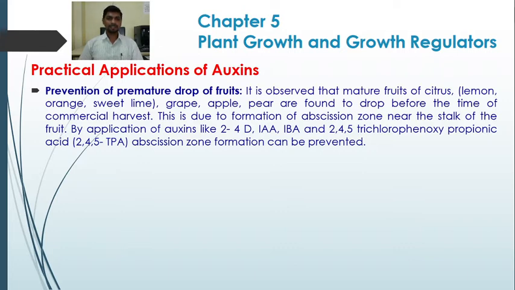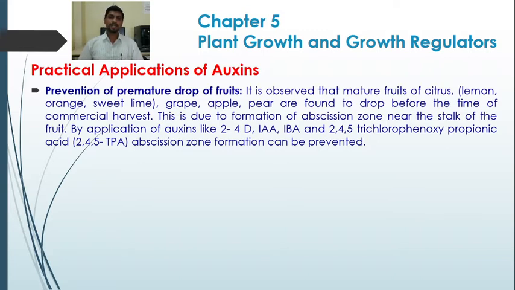This happens due to the formation of an abscission zone near the stalk of the fruit. This abscission zone possesses cells which are found to be dead. So these cells formed near the stalk of the fruit lead to fruit drop before the time of commercial harvest.